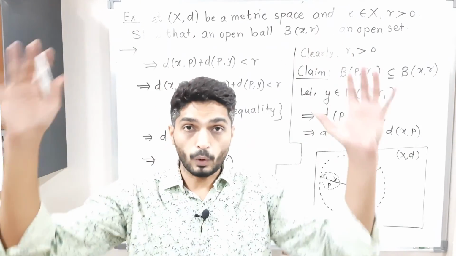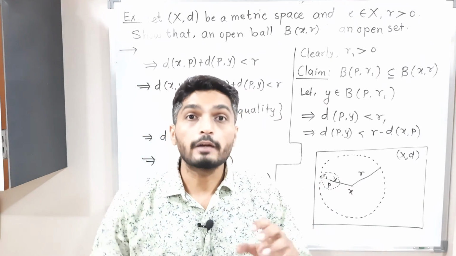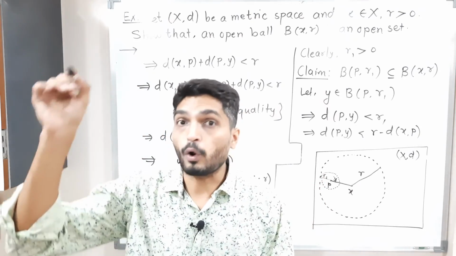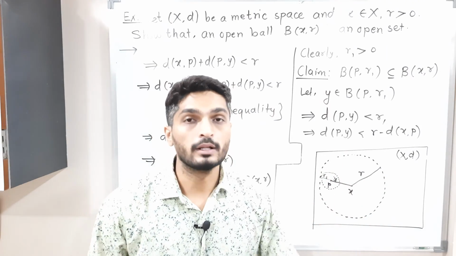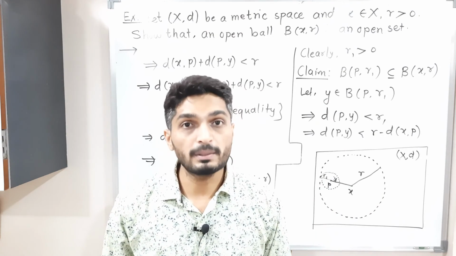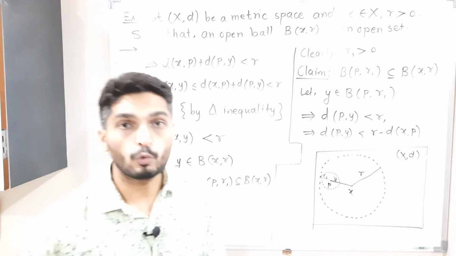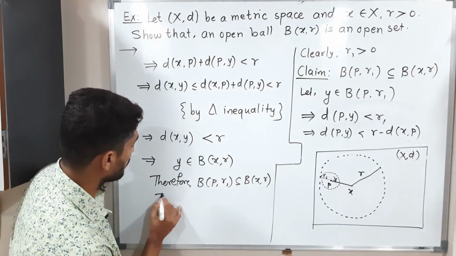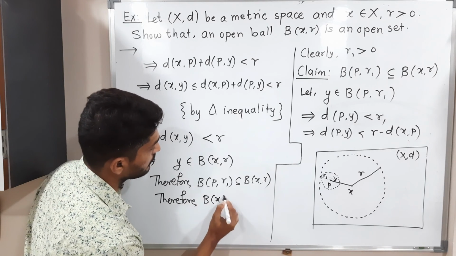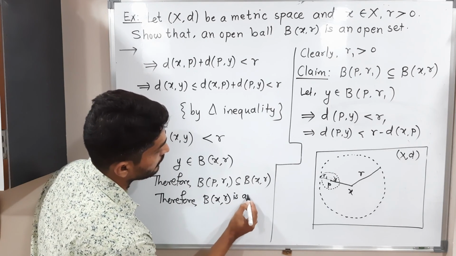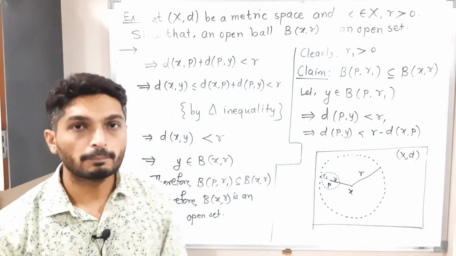We took any open ball, and any arbitrary point P, and we could find an open ball around P which lies entirely inside this big ball. This is nothing but the definition of an open set. So we can declare that the big ball B(x, r) is an open set. In this way we proved this theorem.